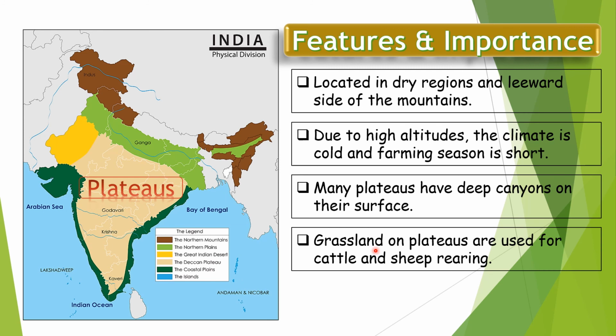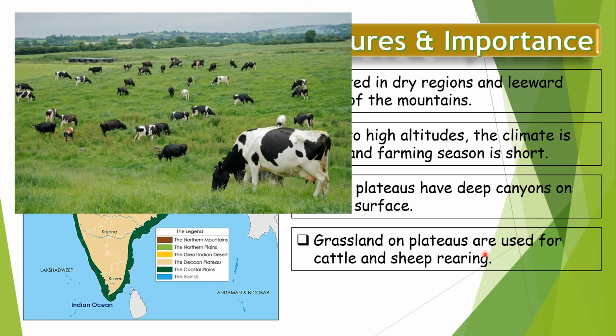Now, the next point: grasslands on plateaus are used for cattle and sheep rearing. Grassland means, children, an area which has a lot of grass. Fewer trees but good green grass. And good green grass is a favorite food of cattle. So they get a lot of area to feed themselves. And the climate is cool because of high altitude. So here rearing animals becomes a little easier.